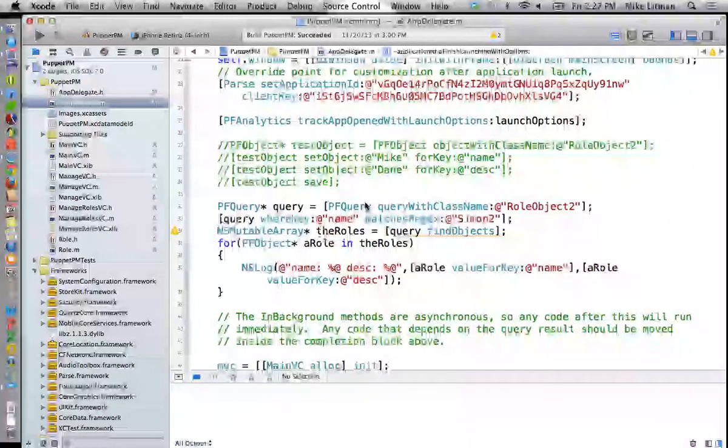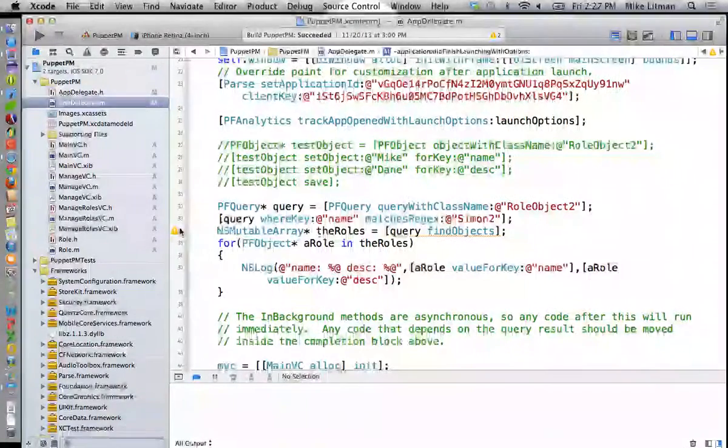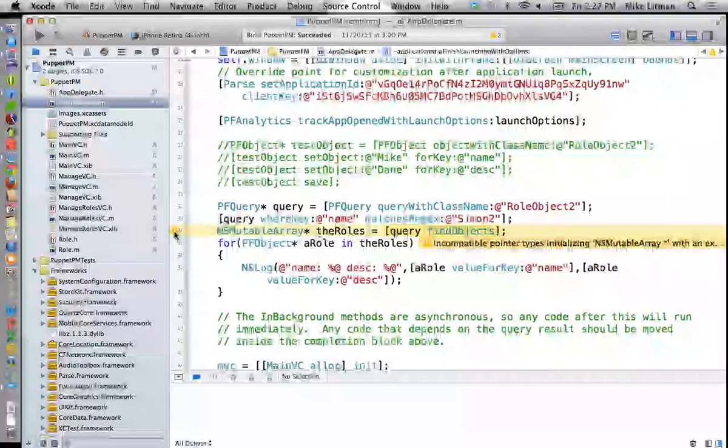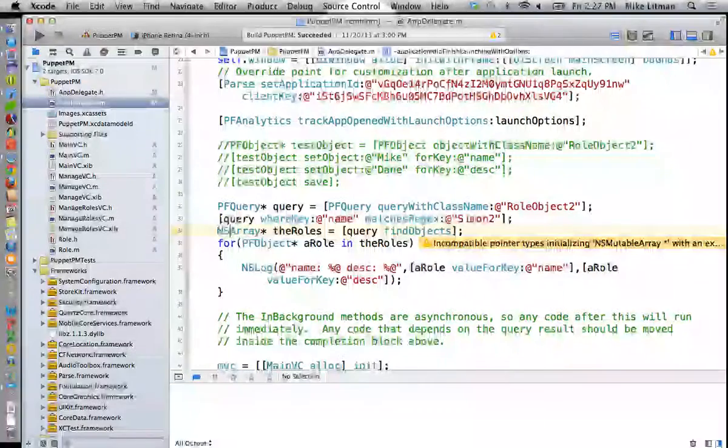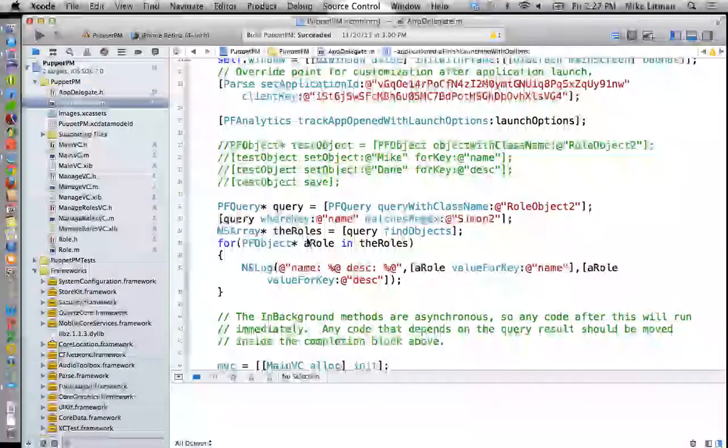All right, so I'm going to hopefully read in all the role 2 objects whose name is equal to Simon2. Read them into an NS mutable array called the roles. What's this guy complaining about? Fine, you want me to call this an NS array? Read it into an NS array called the roles, and then go through each element in that array, which should have 4 things in it, because we have 4 different role 2 objects with the name Simon2.